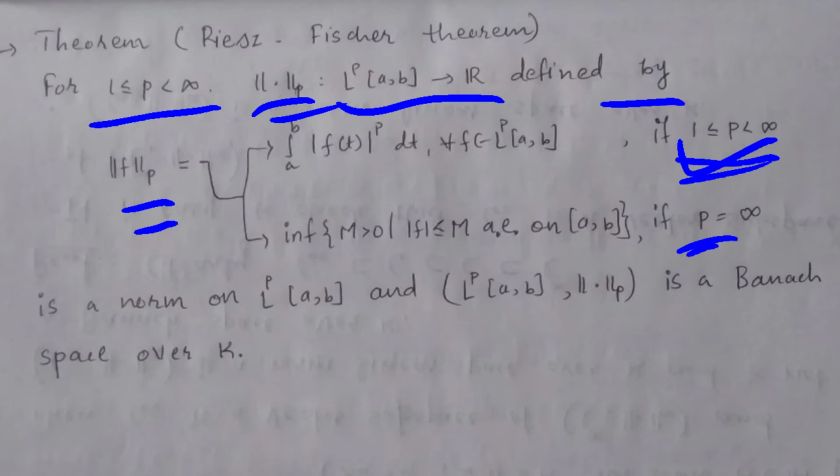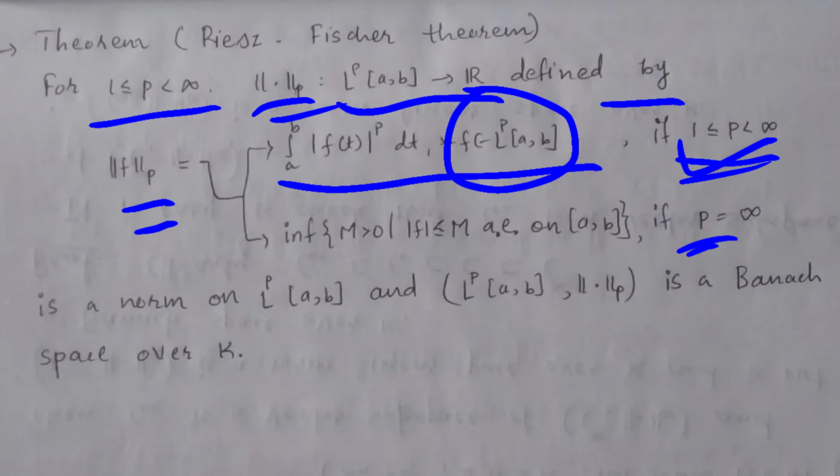When p is in between 1 ≤ p < ∞, then the value of the function is the integration with limit a to b of modulus of f(t) to the power p dt, and f is in this space L^p[a,b].